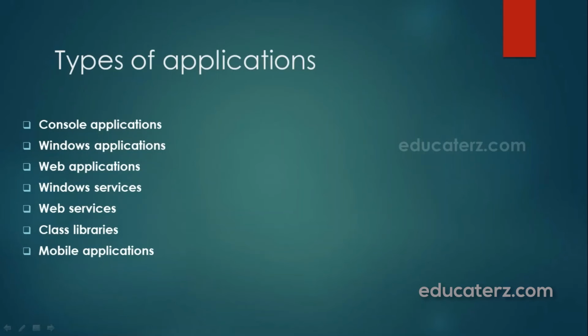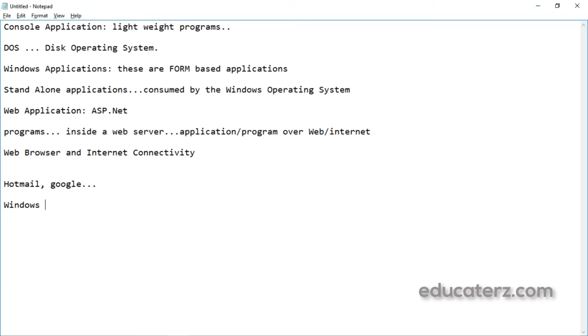Now let us see what Windows services are. So Windows services are long running executable applications that run on the system as a background process. Let me type here what I told. Long running executable applications that run on the system as a background process.